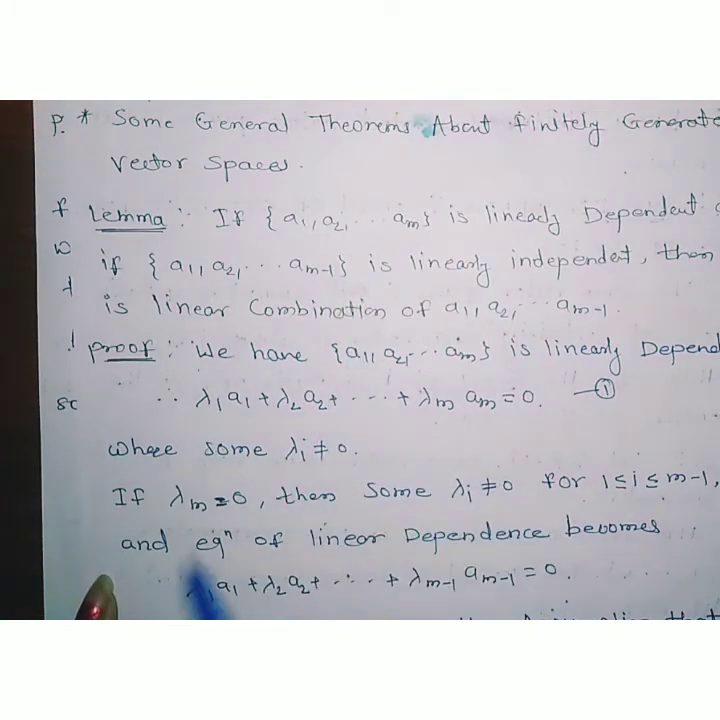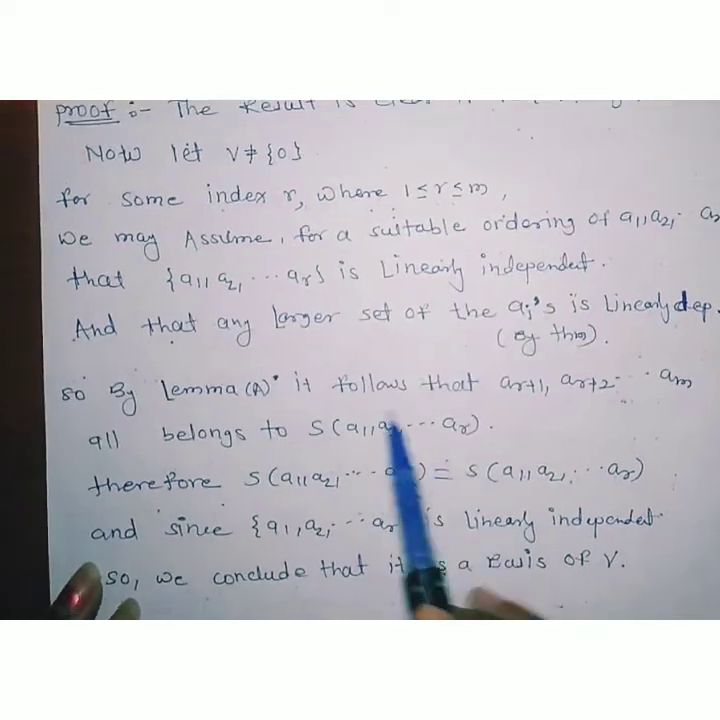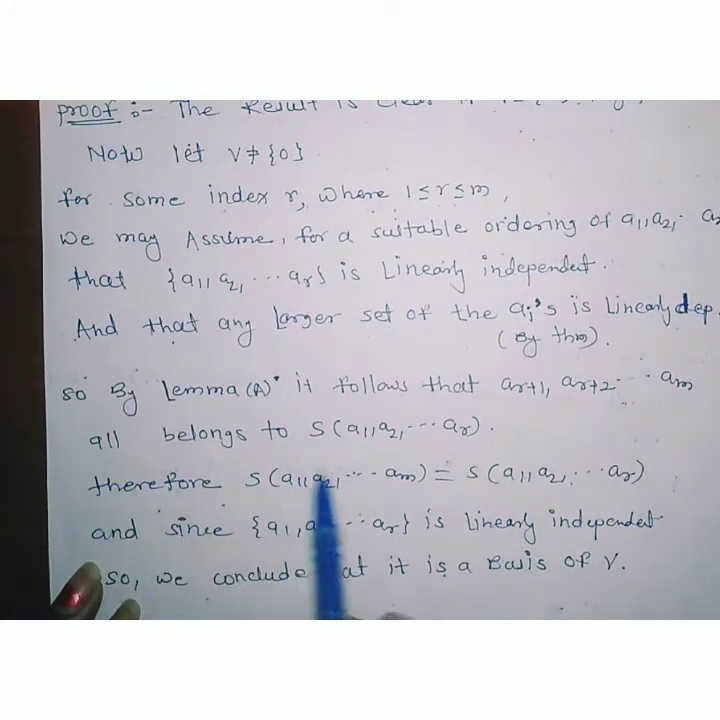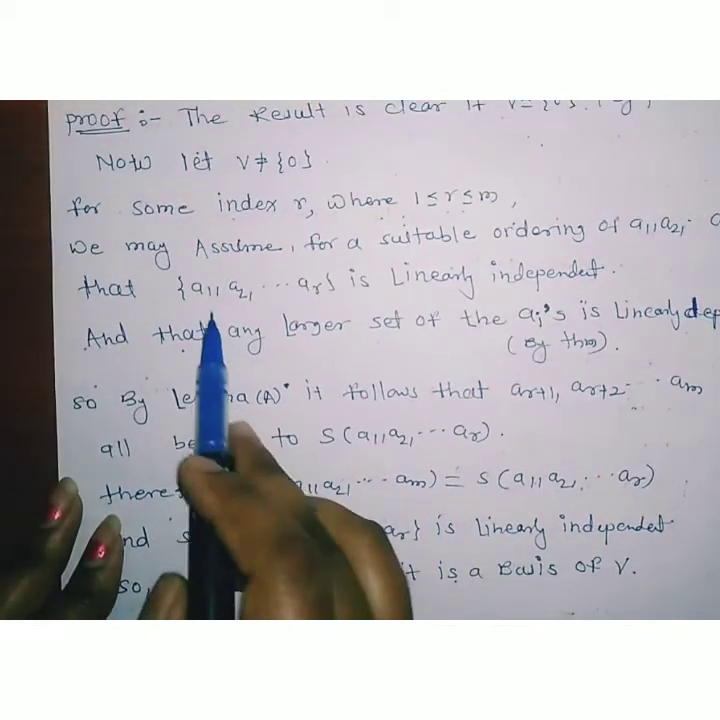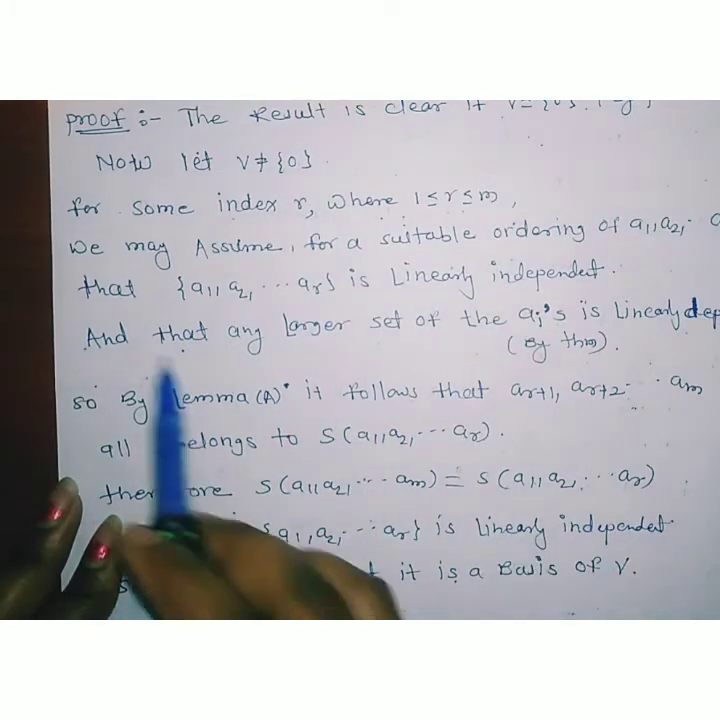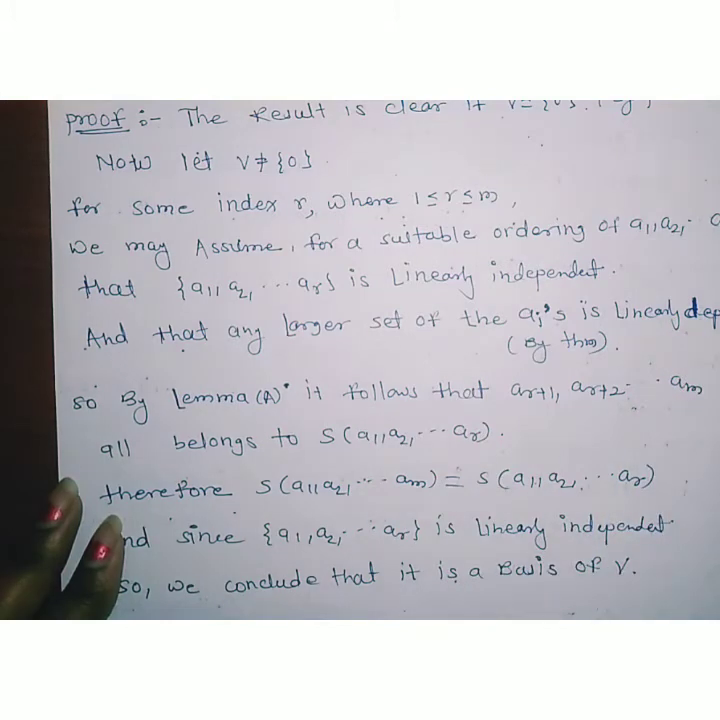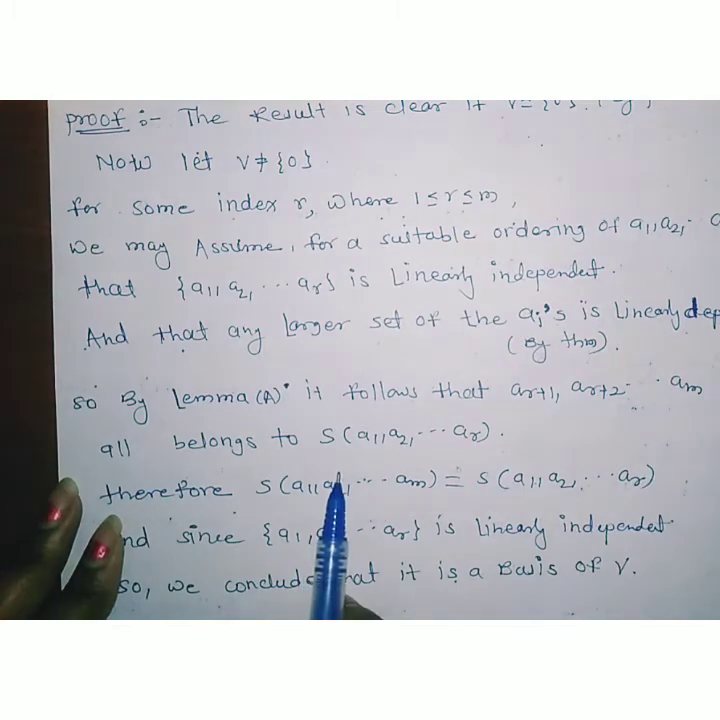This is the lemma. So by using this lemma, it follows that ar plus 1, ar plus 2, up to am all belong to the span of a1, a2, ..., ar. Now look here: as this set a1, a2, ..., ar is a linearly independent set, any larger set of ai's is linearly dependent.